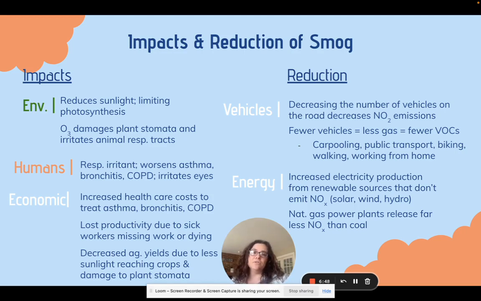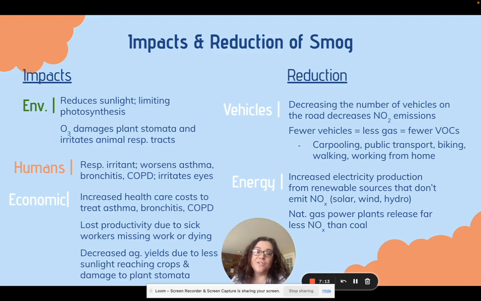So how can we reduce smog? Because obviously this is an impact on a lot of things. First thing is we can reduce the number of vehicles. That's going to reduce nitrogen dioxide emissions, right? So carpooling, public transport, biking, walking, things like that. A lot of our smart growth and city moves are actually designed to get there to be fewer vehicles. The other side is if we can get fewer fossil fuel burning vehicles on the road, that would be important.